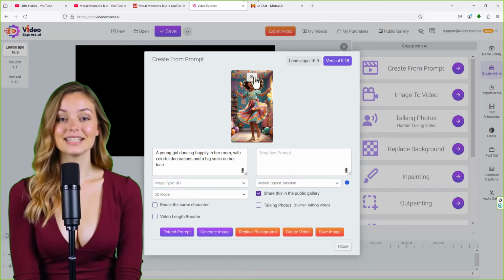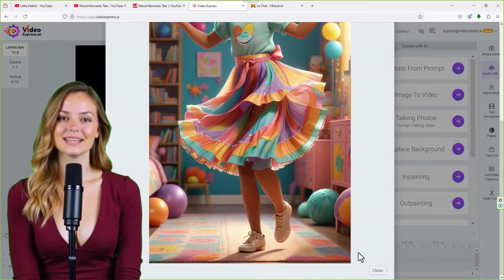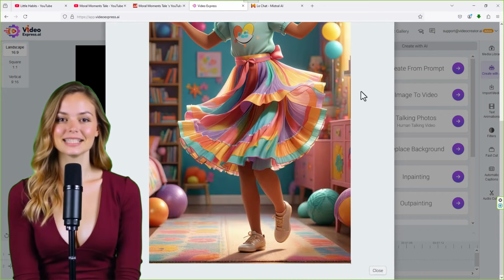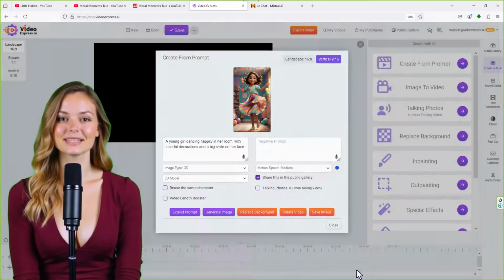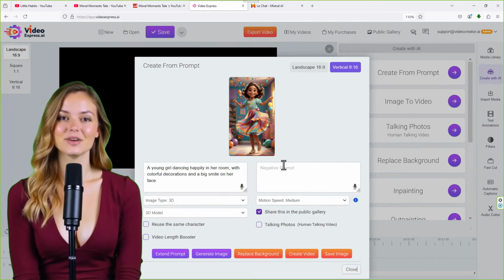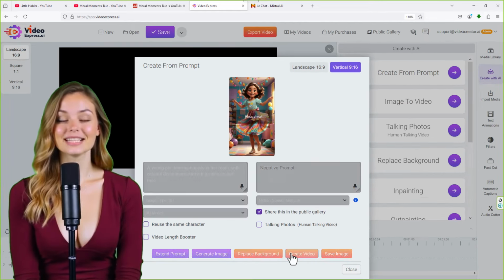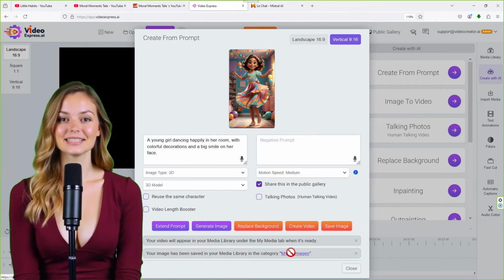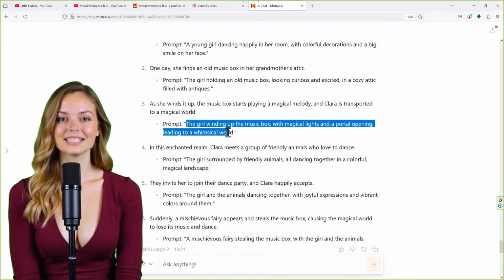As you can see, a girl dancing in the room. It's perfect, right? The same kind of video that we are seeing in the example challenge that went wild, right? All right, so all I'm going to do is create the video. Behind the scenes, it is animating the video for you while you keep on generating newer and newer scenes, all right?